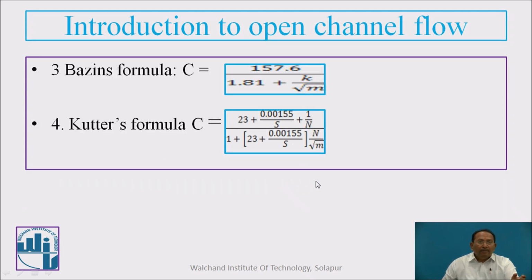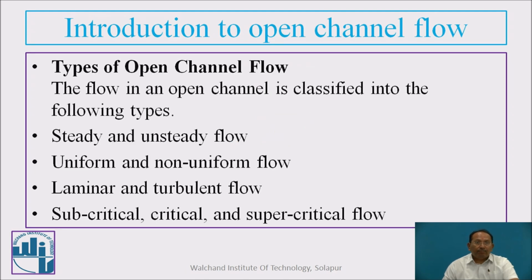Similarly, Bazin's formula and Kutter's formula also have been used. They can calculate the C value, and this C value we are going to keep in the Chezy's formula, and we can calculate the velocity. Particularly, Manning's formula and Chezy's formula are widely used in this calculation of the discharge.